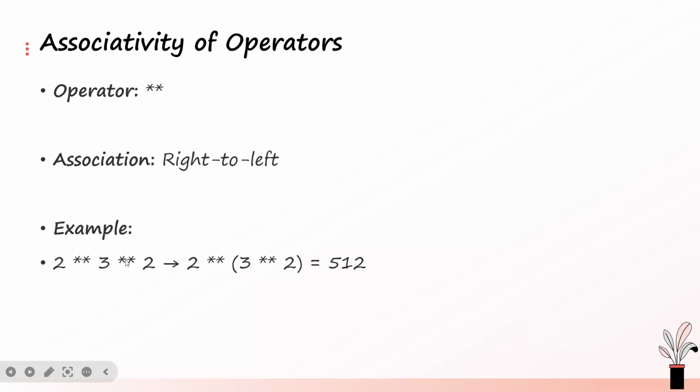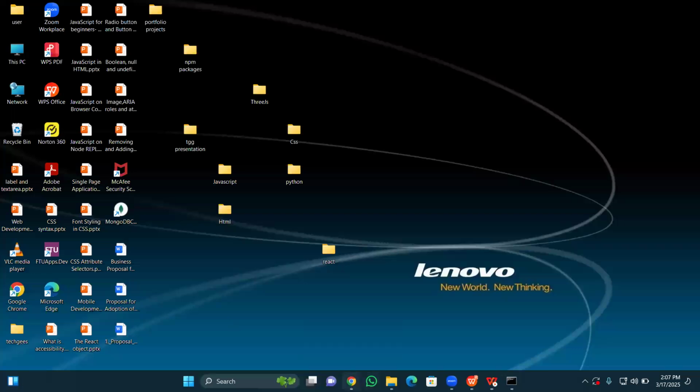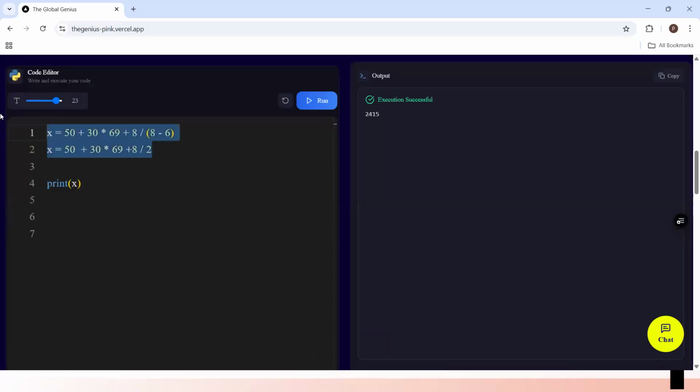Because of the two operators involved in this expression, let me just go to code and show you. I think it will make more sense. When I say x is equal to 2 exponential 3 exponential 2, which one will be evaluated first? Because both have the same level of precedence, we will have to go with the associativity. What is the associativity of the exponential operator? It evaluates from right to left. That means this one will be evaluated first.